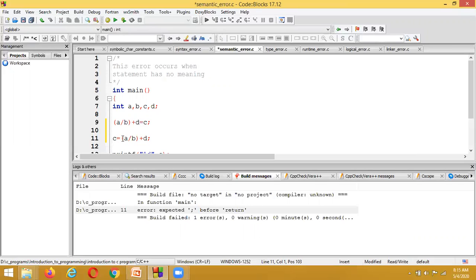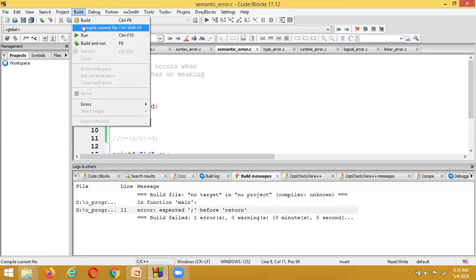This type of error we call a semantic error. Here I am saving the program and compiling the current file.